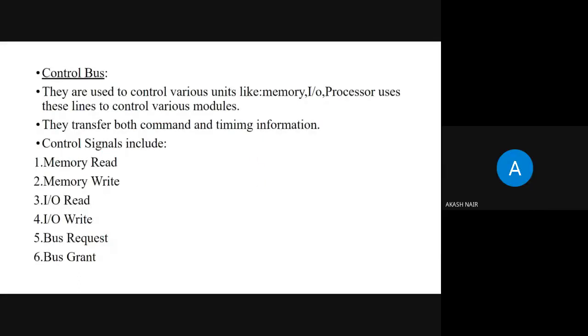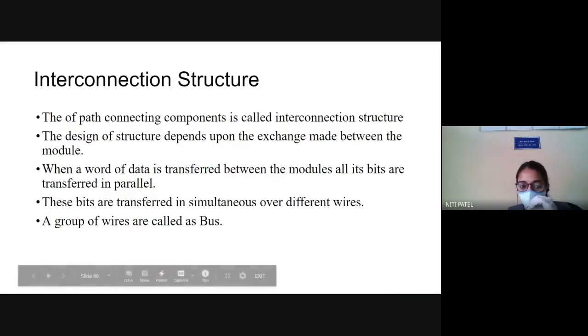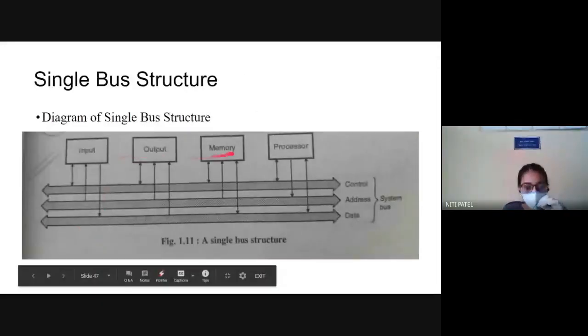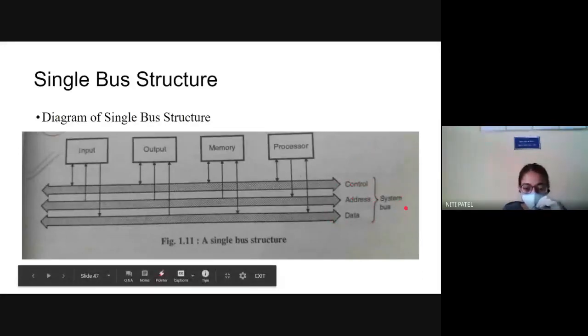Okay. So what is interconnection structure? It is nothing but the bus structure. What is that bus? It is used for connecting the components for data transfer purposes. And we do not have only one bus. There are groups of wires, and those groups of wires are multiple buses like address, data, control. We have seen single bus structure where multiple modules share a common control bus, common address bus, and a common data bus. All the 3 buses together form a system bus.